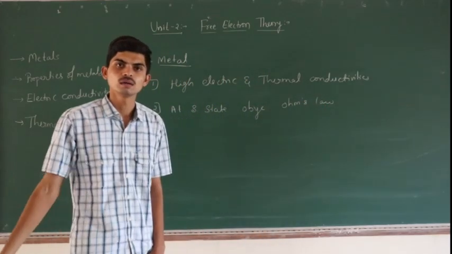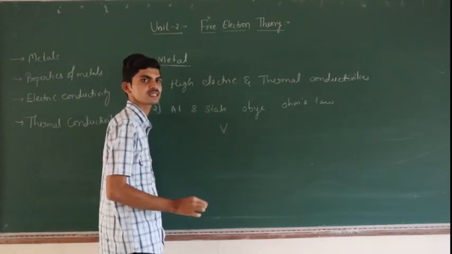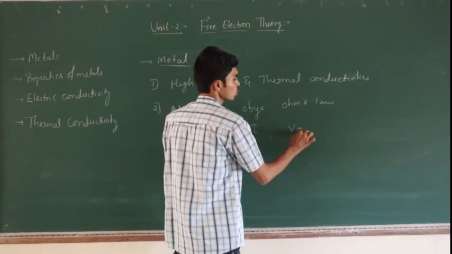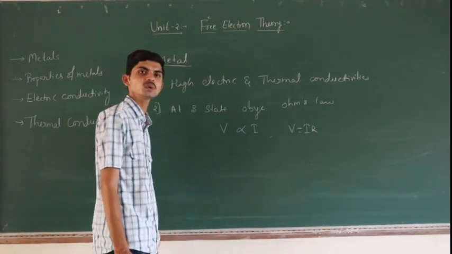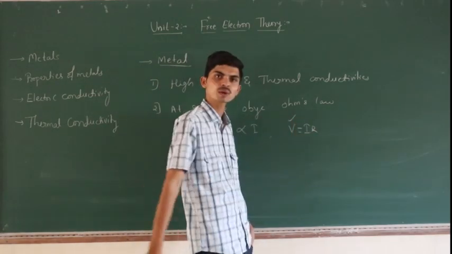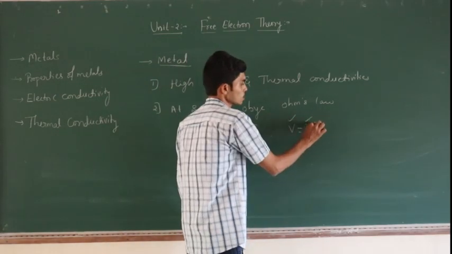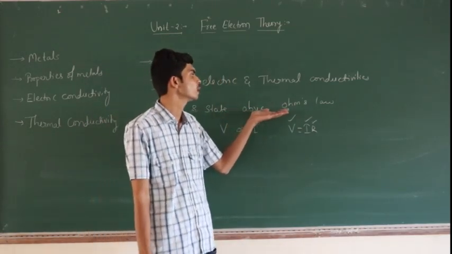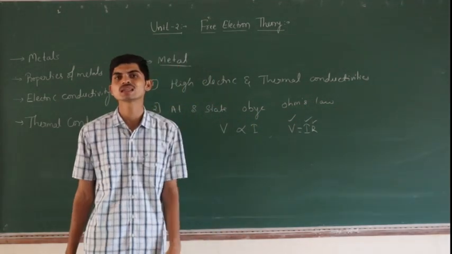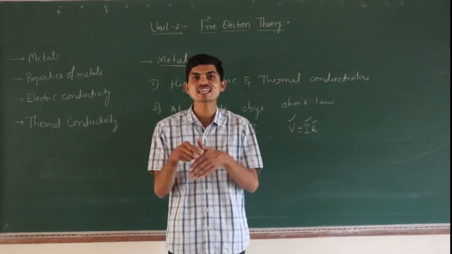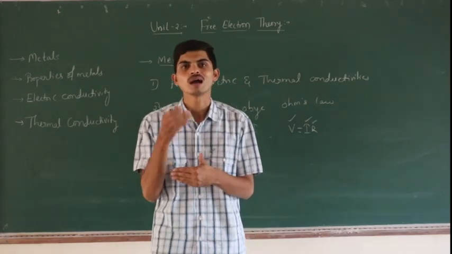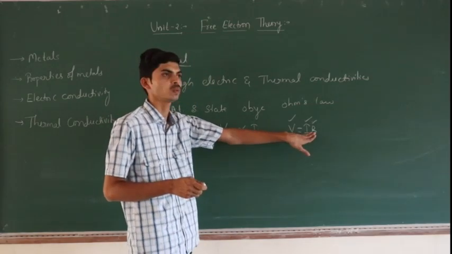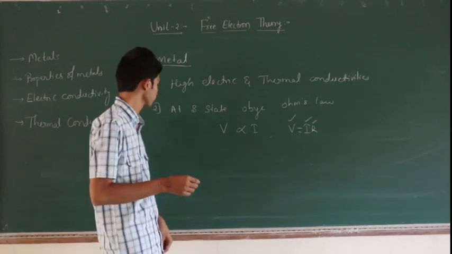What is Ohm's law? The potential difference is directly proportional to current I. So it is also written as V is equal to I into R, where V is potential difference, I is current, R is resistivity. So at steady state, these metals obey Ohm's law. That Ohm's law is nothing but the potential difference is directly proportional to the current flowing through that metal. So V is directly proportional to I, that is V is equal to I into R.